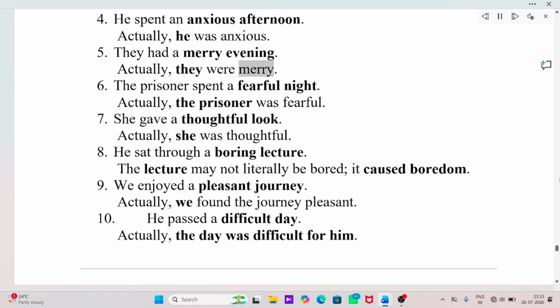They had a merry evening. Actually, they were merry. The prisoner spent a fearful night. Actually, the prisoner was fearful. She gave a thoughtful look. Actually, she was thoughtful. He sat through a boring lecture. The lecture may not literally be bored. It caused boredom. We enjoyed a pleasant journey. Actually, we found the journey pleasant. He passed a difficult day. Actually, the day was difficult for him.